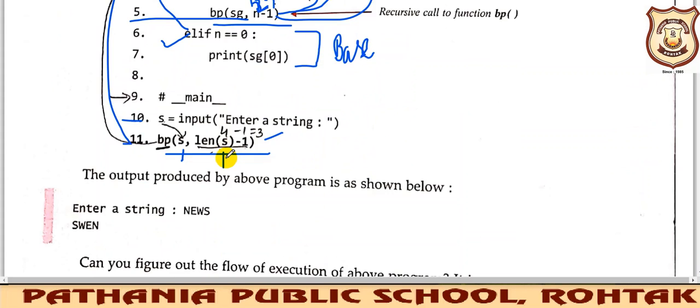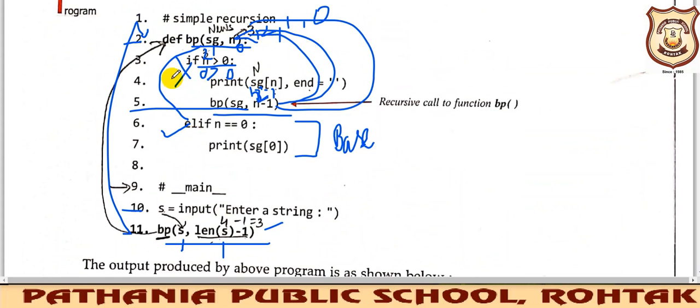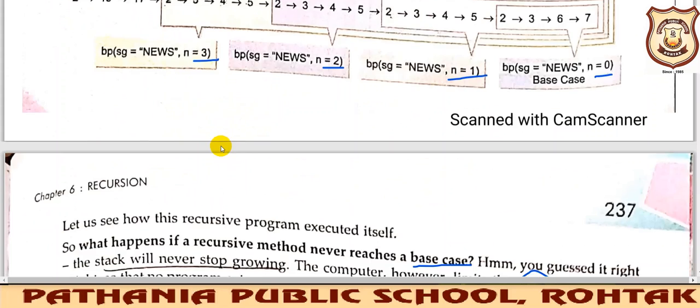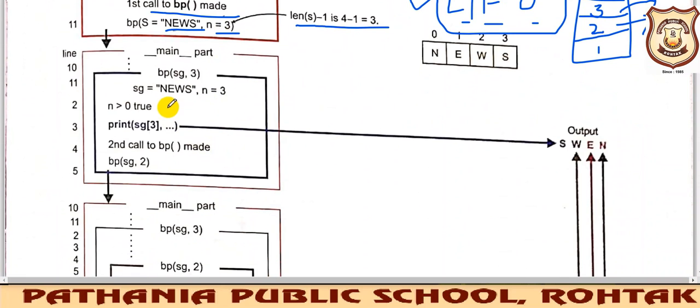Further, either if will be executed or elif will be executed. Until n reaches 0, this if will be executed. When n becomes 0, then elif will be executed. Until n is greater than 0, if will be executed, otherwise elif will be executed. So you can see the diagram also.